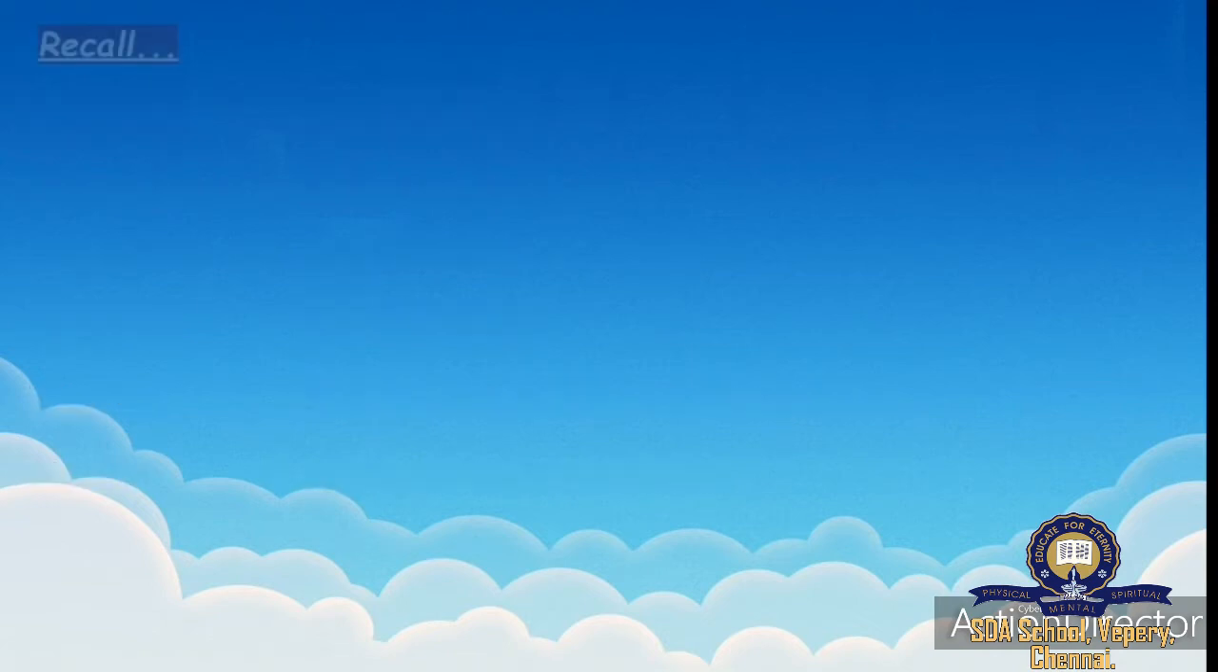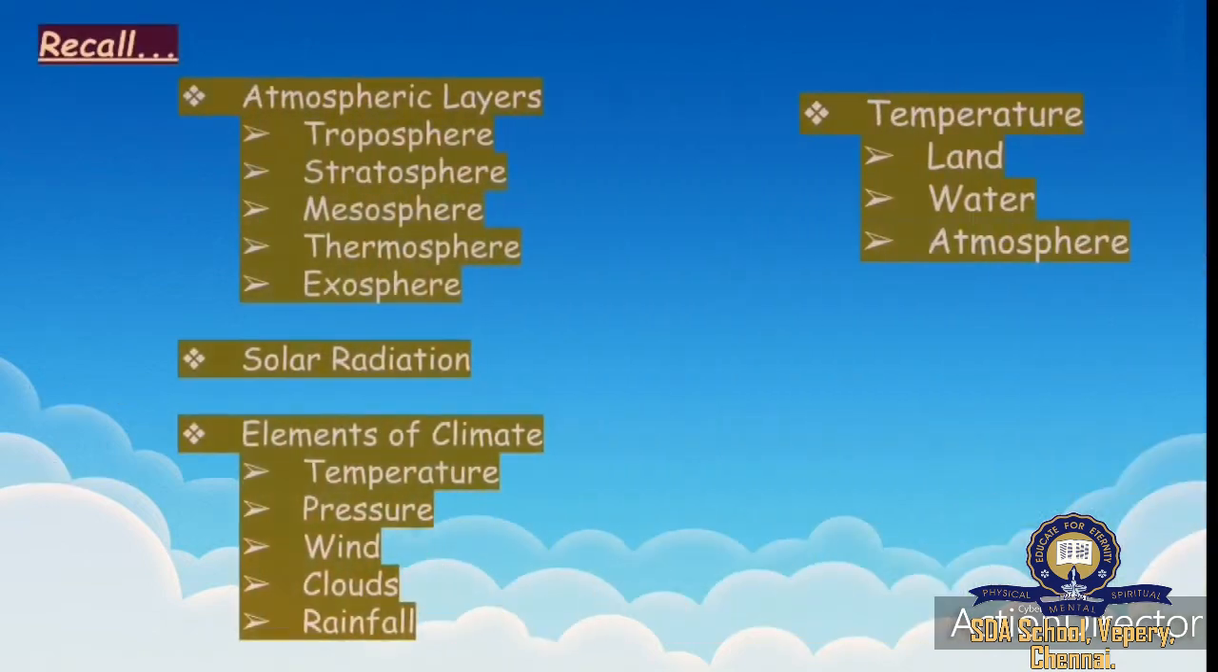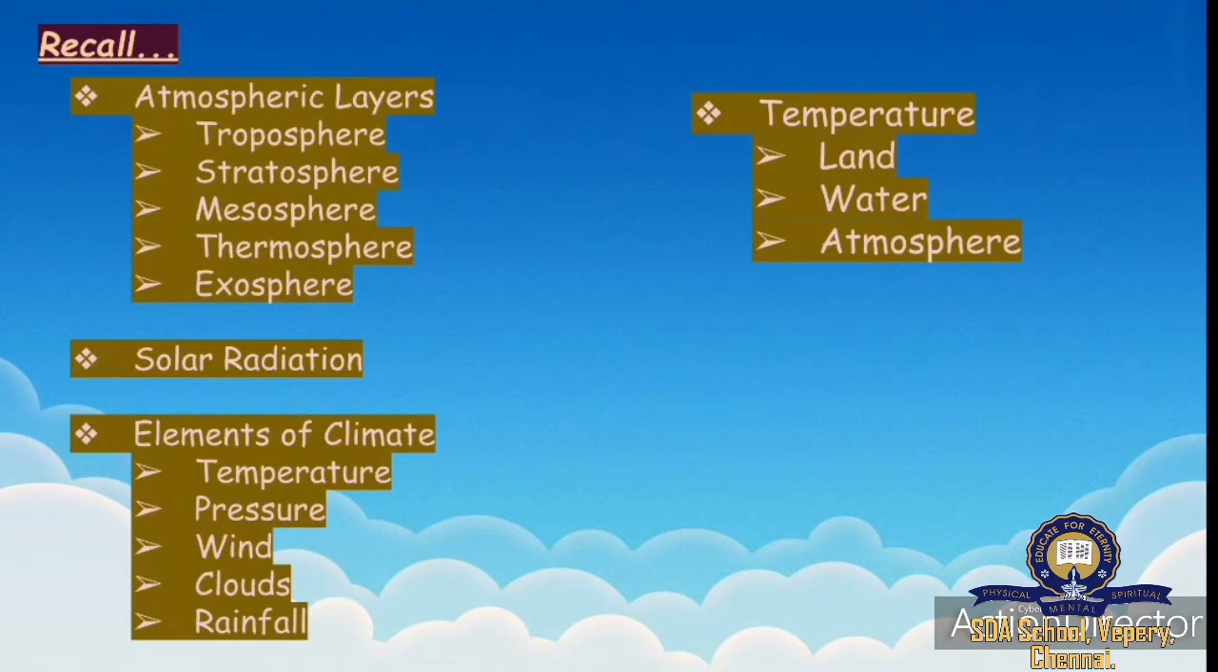Then what else did we study? We studied about layers of atmosphere, atmospheric layers. What are the 5 layers of atmosphere? Troposphere, stratosphere, mesosphere, thermosphere, exosphere. These are the 5 layers of atmosphere.